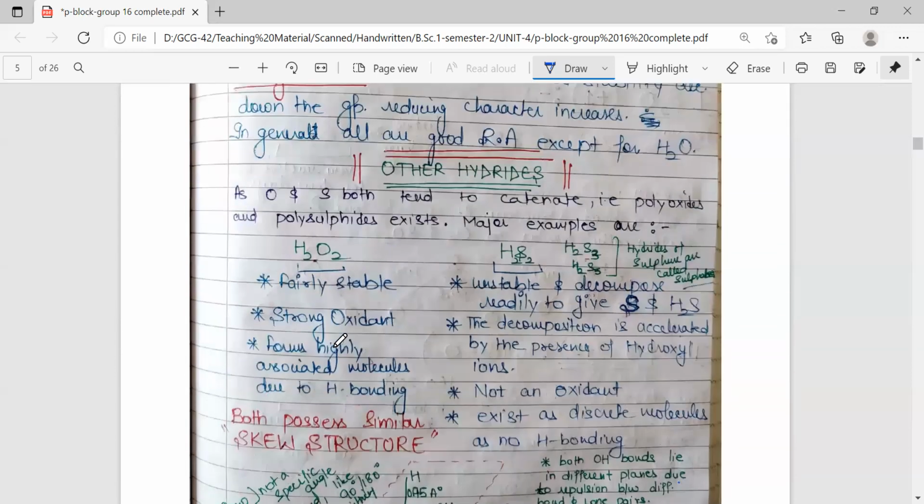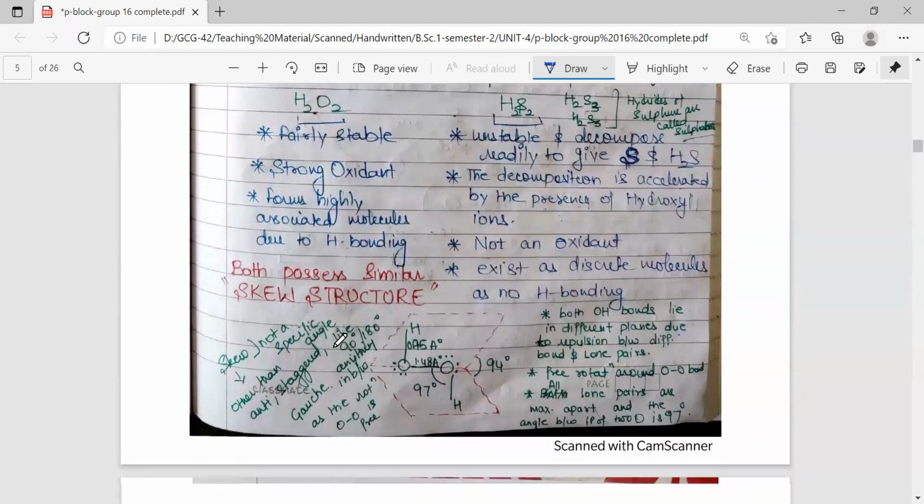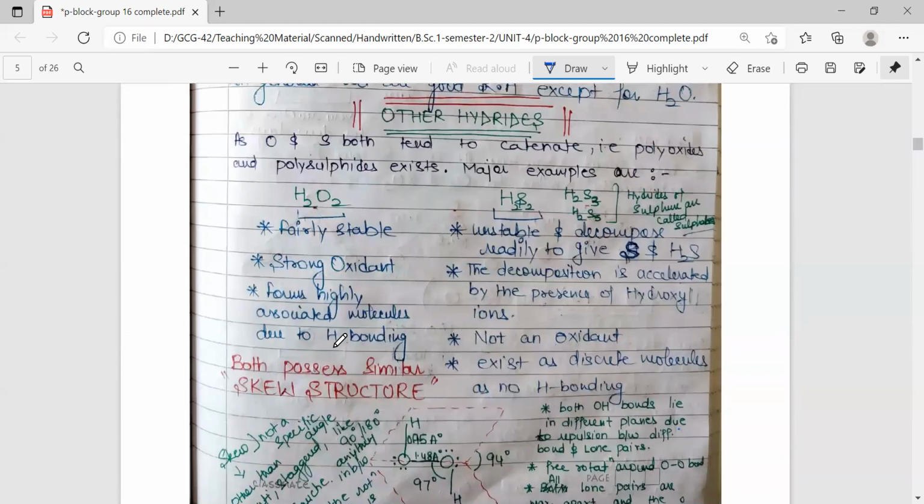So that is it about the hydrides of group 16. In the next video, we'll be discussing the oxides of group 16.